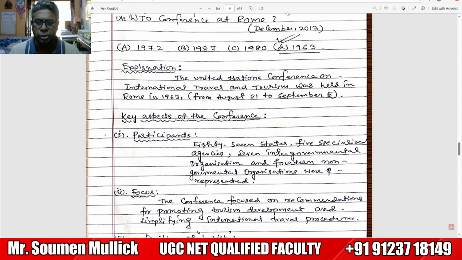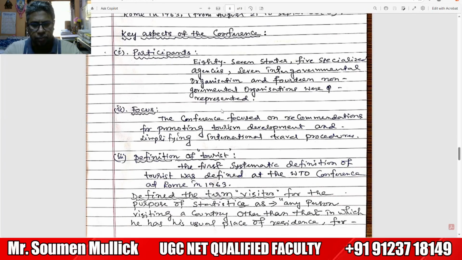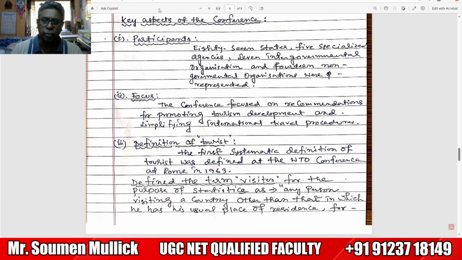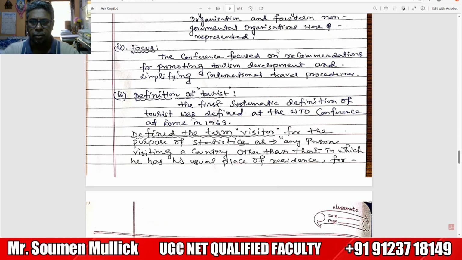Number 1, participation: 87 states, 5 specialized agencies, 7 intergovernmental organizations, 14 non-governmental organizations were represented. What is the focus? The conference focused on recommendations for promoting tourism development and simplifying international travel procedure. Number 3, definition of tourist. They defined the tourist and visitor. The first systematic definition of tourist was defined at the conference at Rome in 1963.